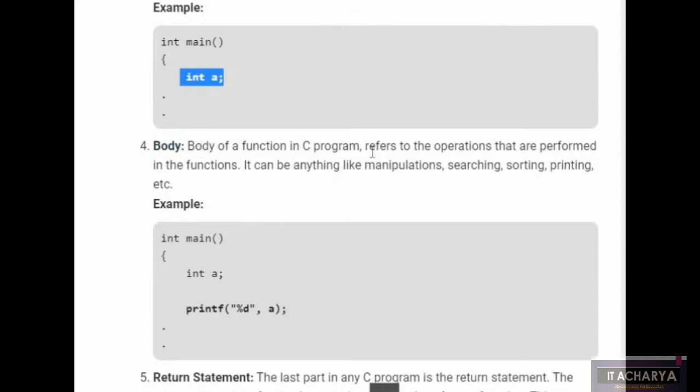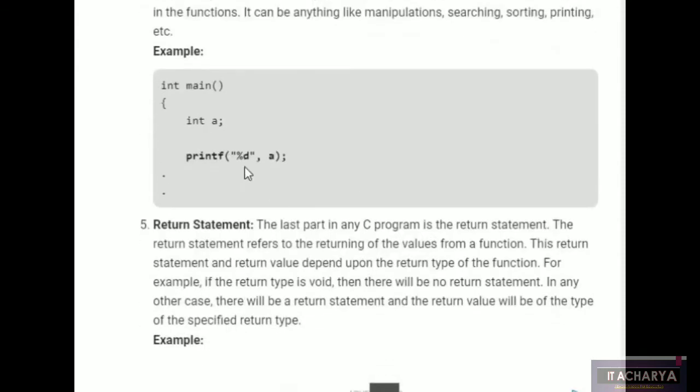That statement we have to close by using a semicolon. It is very important because it's standard syntax. If you do not follow the syntax, you will get some errors, and you must debug them. The body of the program will have some functions which are used in C programs.